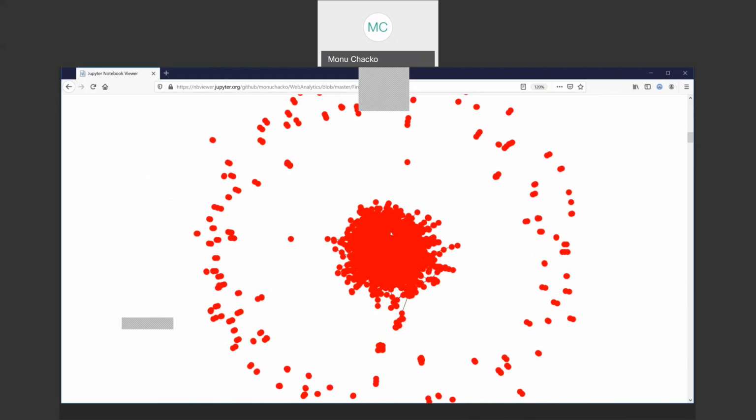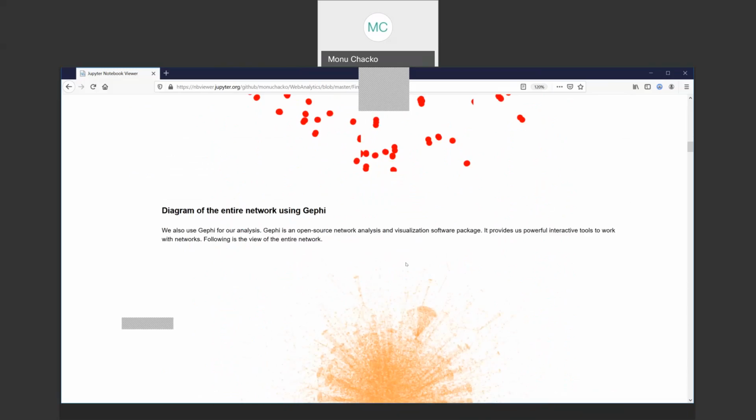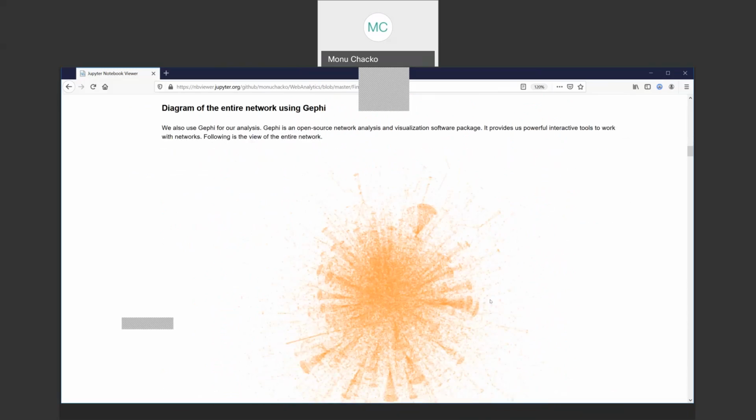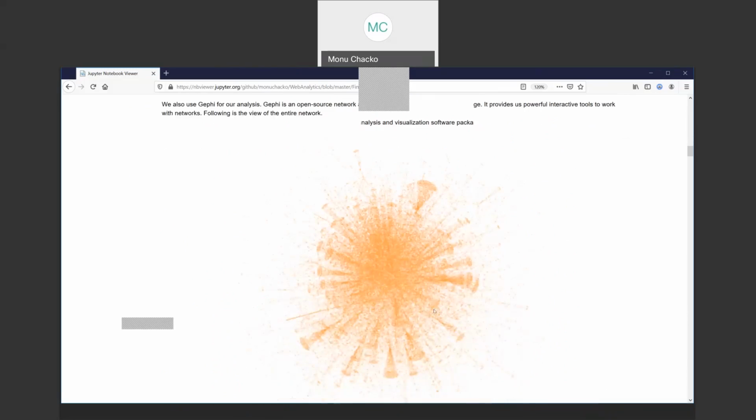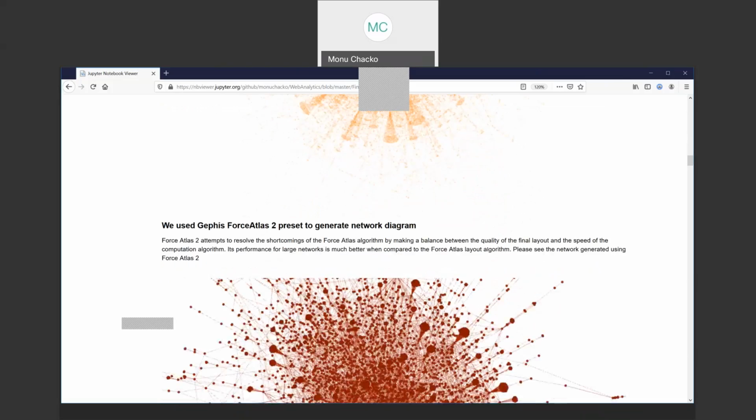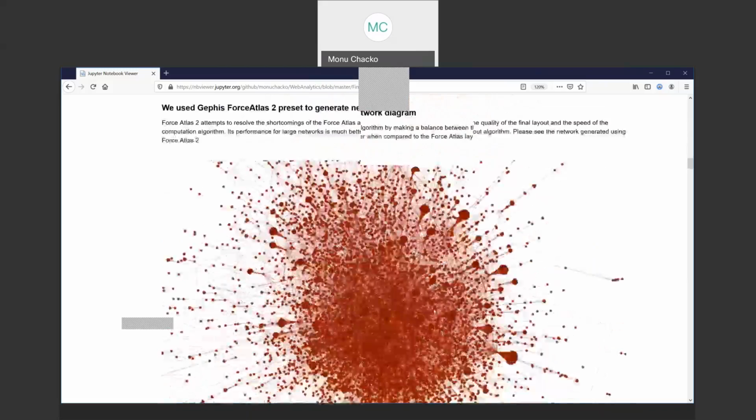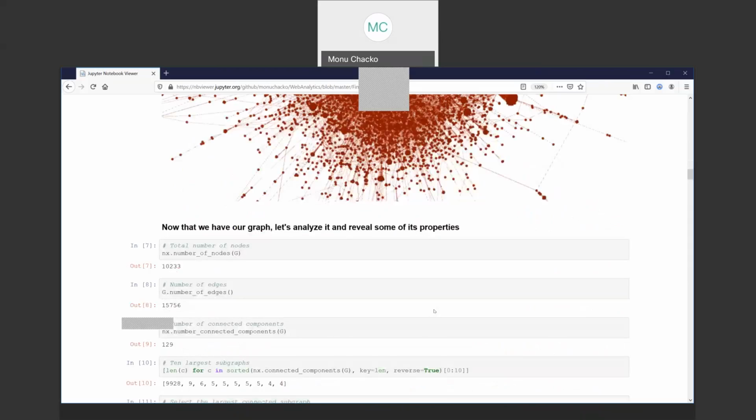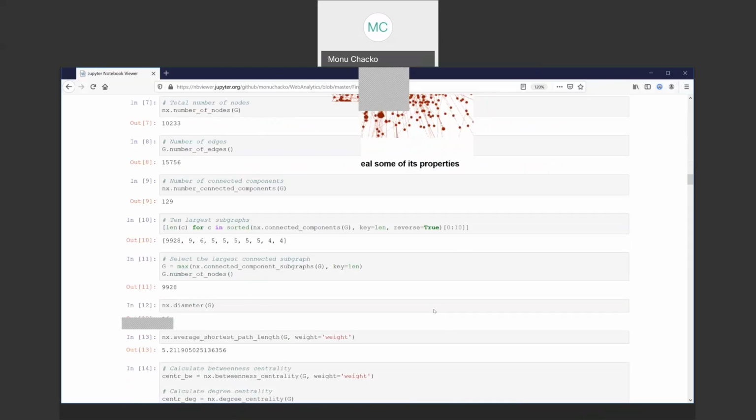We found a lot of the nodes were not connected, so we were interested only in the ones in the middle. We also used Gephi, the network tool, to do an analysis, and it was very interesting. We found that there are many communities around. They are actually formed. We also used Gephi's Force Atlas preset to narrow down and make a better view of the network. I'm just going to quickly go over the edges and nodes.